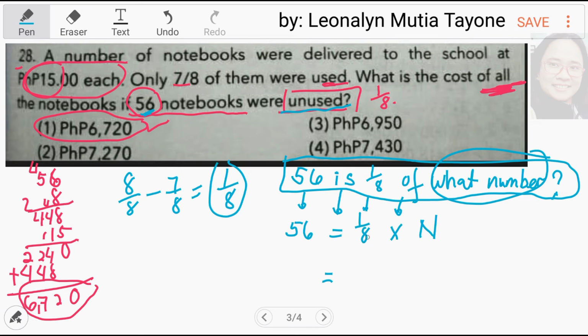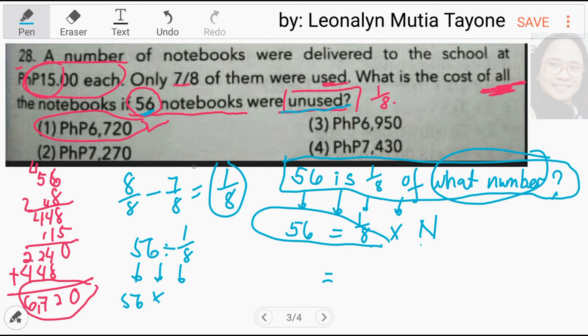Next, since itong si 1/8 pang multiply sa n, pang divide si 1/8 sa 56, para mas madali, i-multiply mo na lang ng ganyan kasi 1/8 yan. Bakit ka mo? 56 divided by 1/8. Kopyahin si 56, ang division maging multiplication, ang reciprocal ng 1/8 ay 8/1. Ang lahat ng mga whole numbers, mayroon yung denominator na 1.